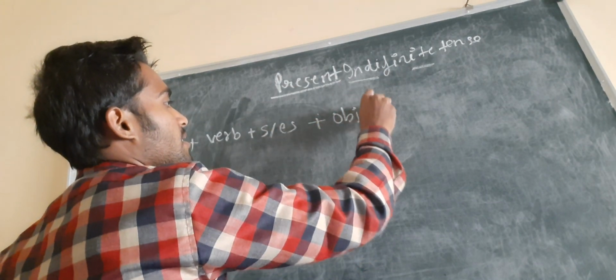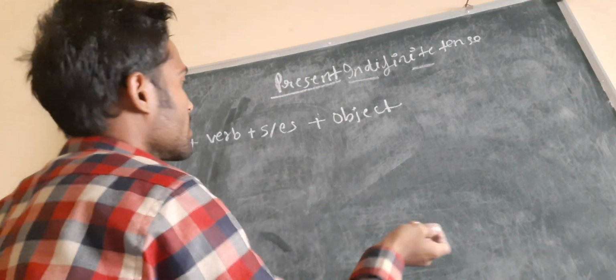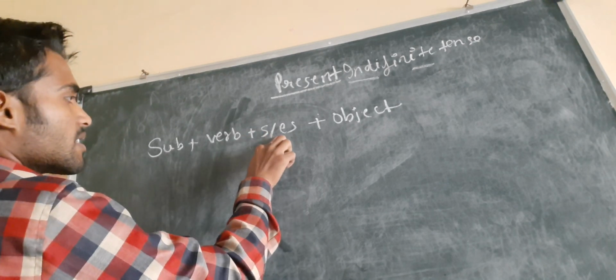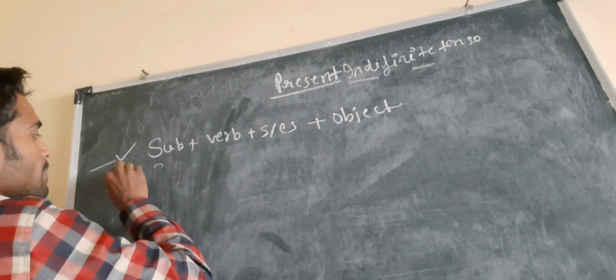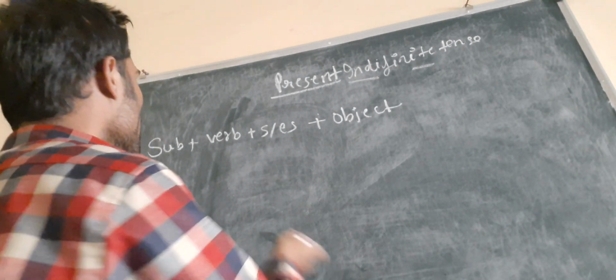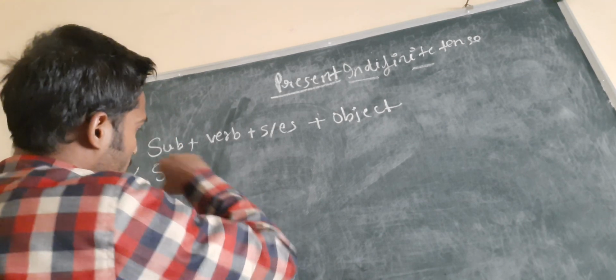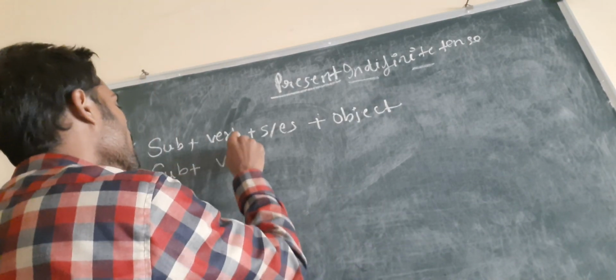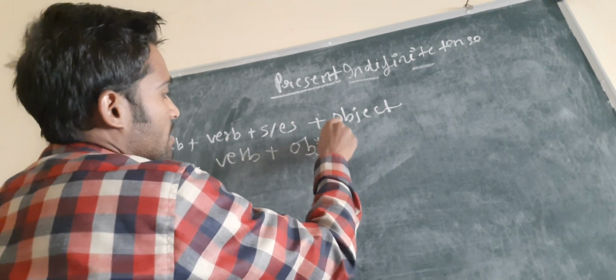And if we talk about the other case, if we have a singular type of subject, we add s or es, and if we have a plural type, at that time we are not required to do that. Like subject plus we can add verb plus object directly, no s is required.